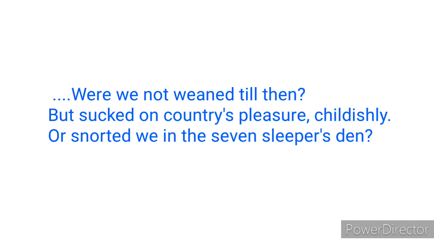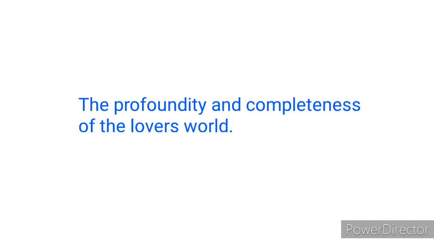Now let's look at the theme that is found in the poem. The major theme is the profundity and completeness of the lovers' world. The poet portrays throughout the poem that the lovers find satisfaction and contentment in each other. In the fourth line of the second stanza, "make one room an everywhere" shows that the lovers want nothing outside the love they have for each other.